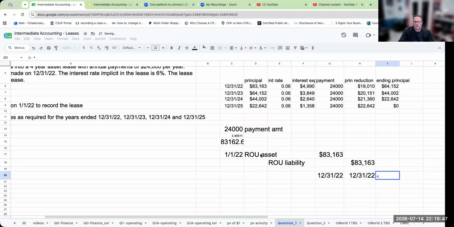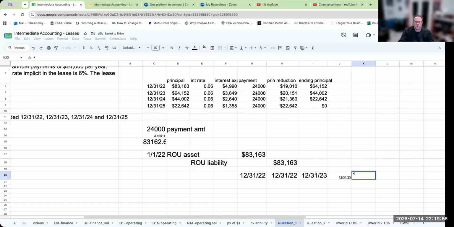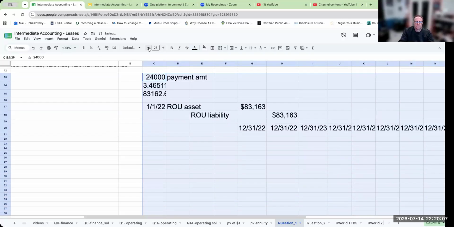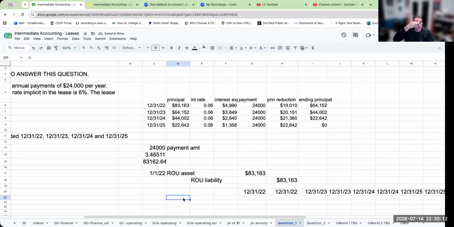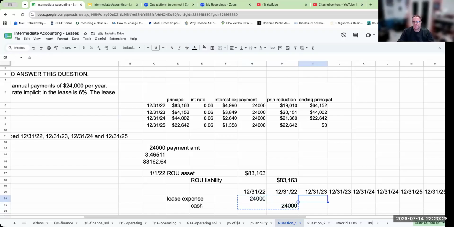Now, when this comes over here to 12/31/22, 12/31/23, we'll just do what we've done previously, 12/31/24, and then 12/31/25. Okay, so every single time I'm going to have a lease expense, and then I may be crediting cash. So this is going to be 24,000 every single time.